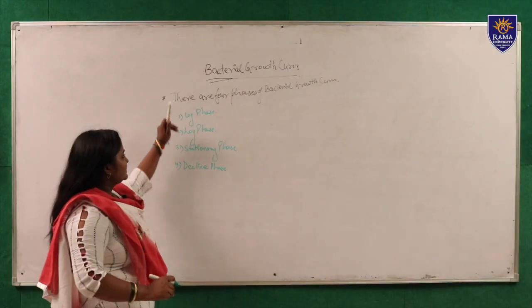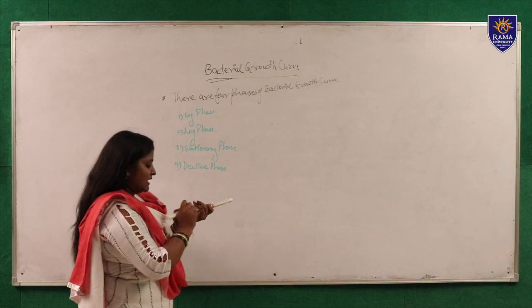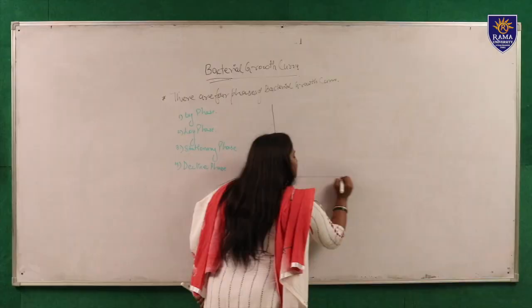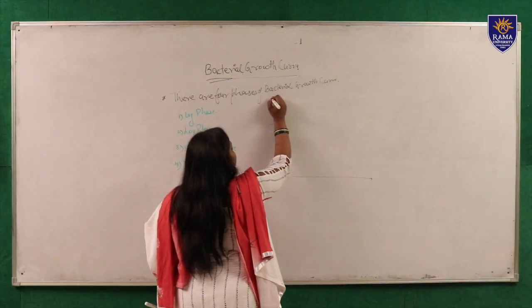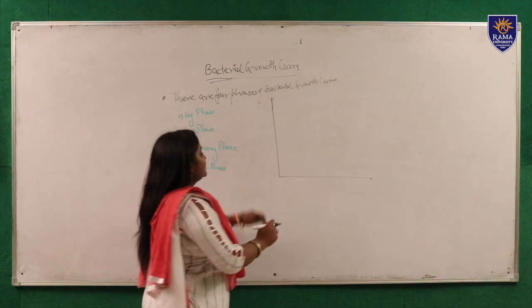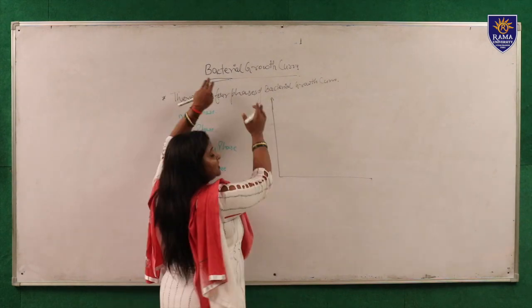Before starting, this is a graph by which you will know about the bacterial growth curve.